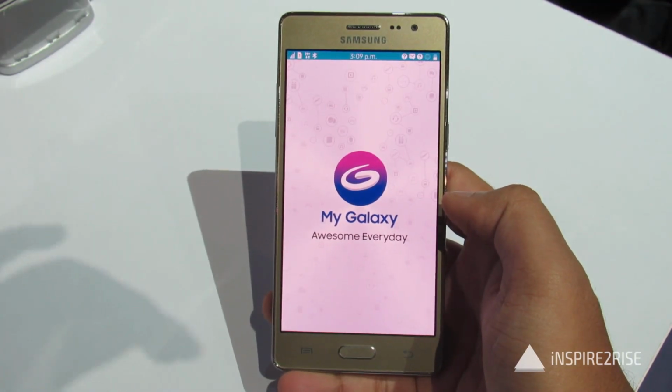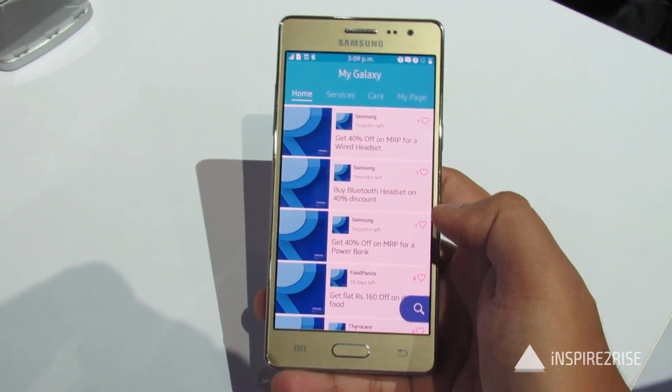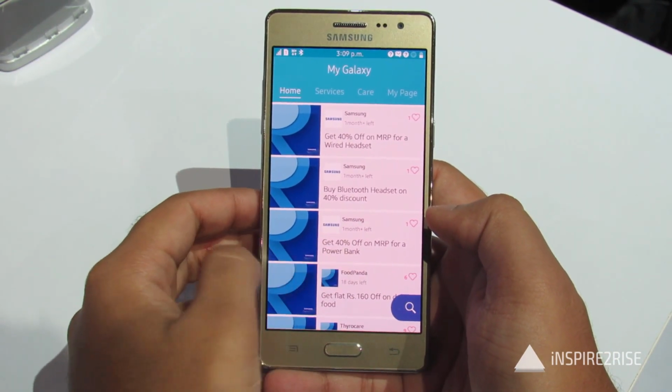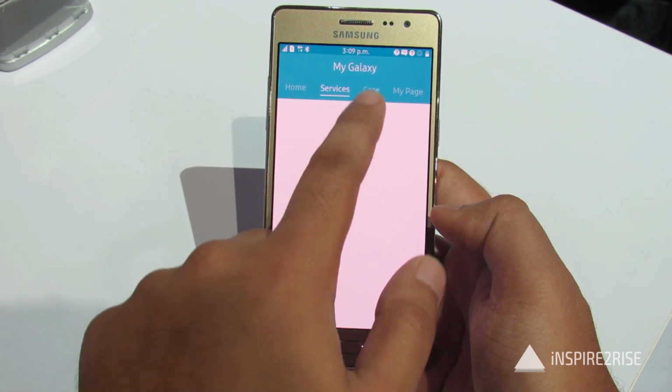And apart from that, the smartphone has a specially made ultra power saving mode, which was introduced on the first Tizen smartphone, Samsung Z1. So it can operate on standby for a day even with less than 10% of battery remaining.